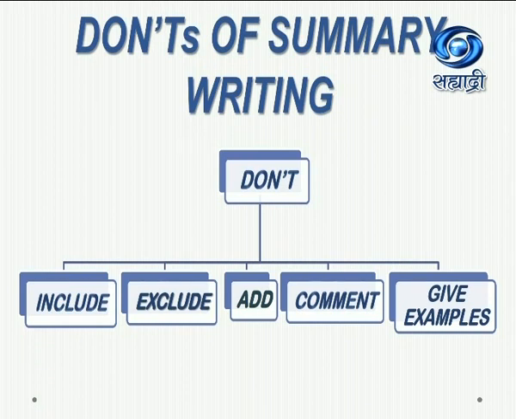That means if something is not given in the original passage, even if you know it, you cannot include it in summary writing. Next is don't comment. You should not comment on whatever is given in the passage. Writing a comment is not allowed in summary writing. And lastly, don't give examples. That means in the original passage, if some examples are given, you have to omit those examples in summary writing.